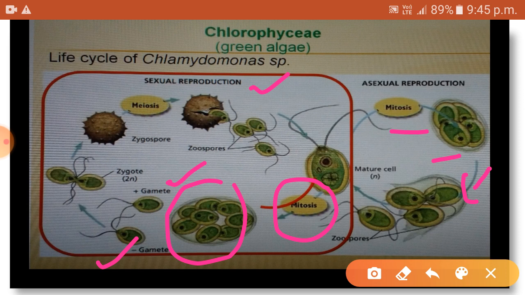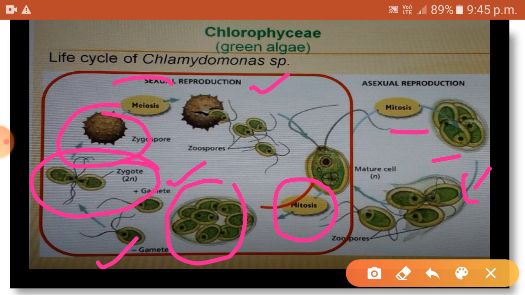Sometimes a parent cell will form only one type of gamete. It could be either plus type or minus type. Then that type of parent cell is called heterothallic. Now the plus and minus type of gametes fuse to form a zygote. The zygote develops into a zygospore.